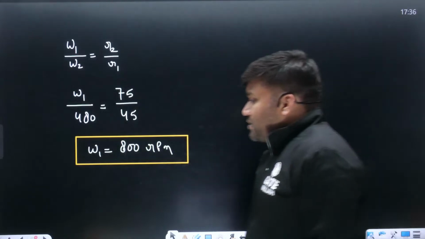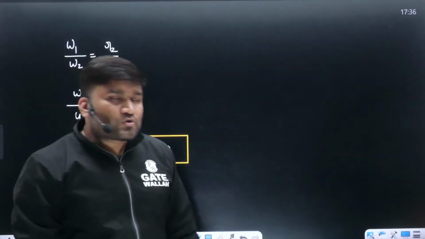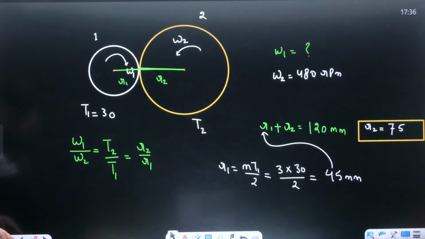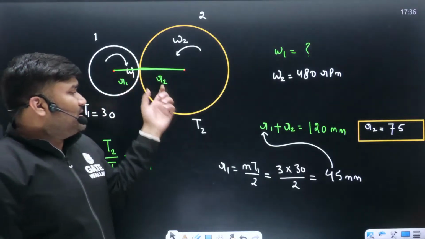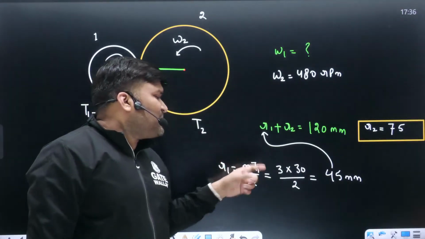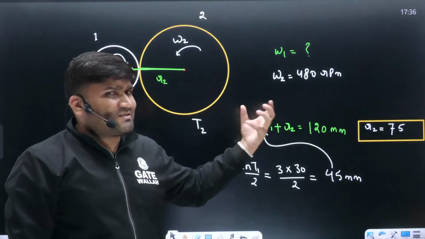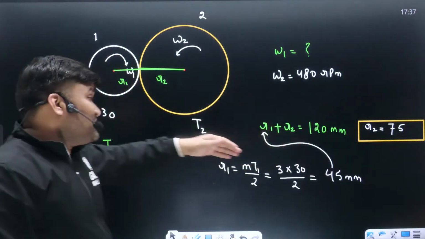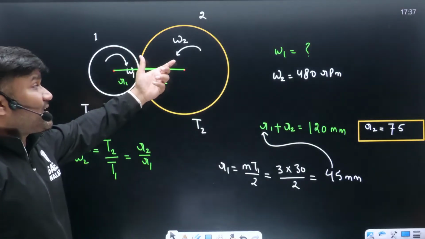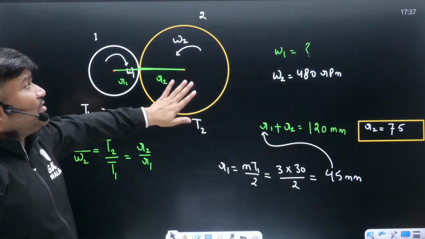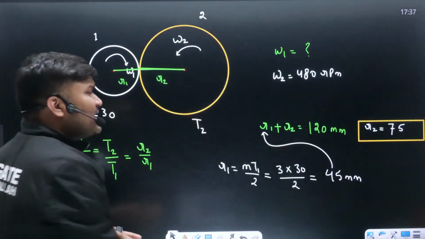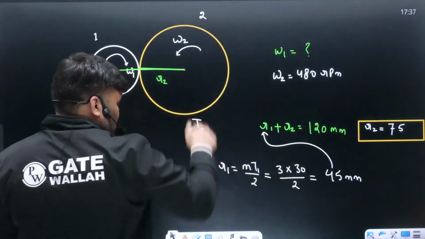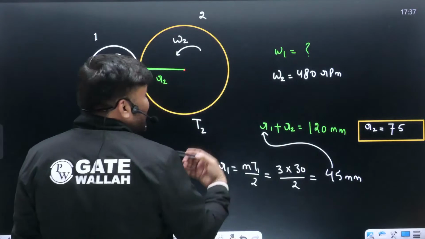ठीक है ना? So in the examination they can also ask questions based upon this radius correlation, r is equal to mt by 2. This relation can be asked. Center distances, they may give number of teeth, they may have missing teeth. If somebody is asking ki bhaiya number of teeth calculate kar lo, how much number of teeth on gear 2 is going to be there, very easily we can tell. Radius pata hai na, once you know the radius, number of teeth can be calculated very easily.